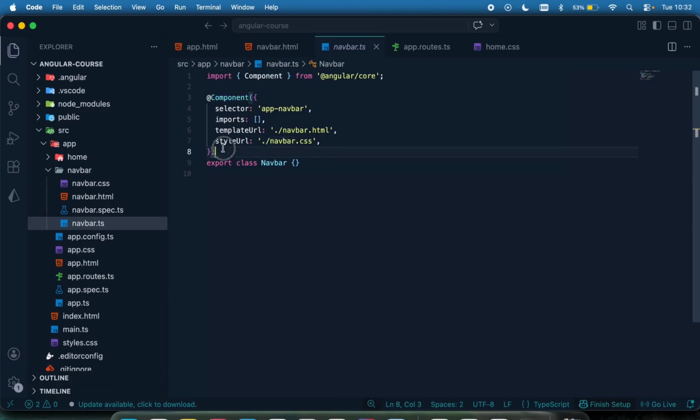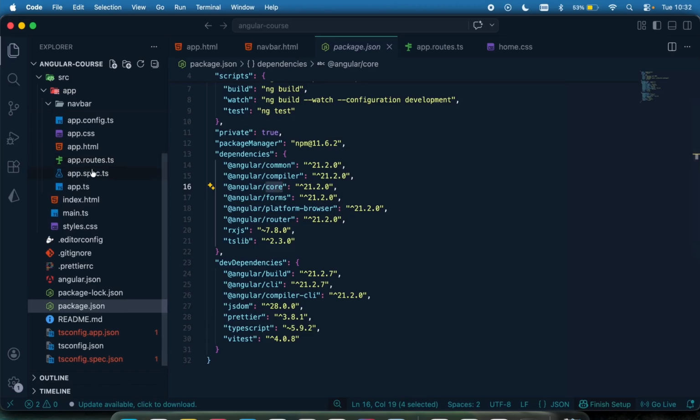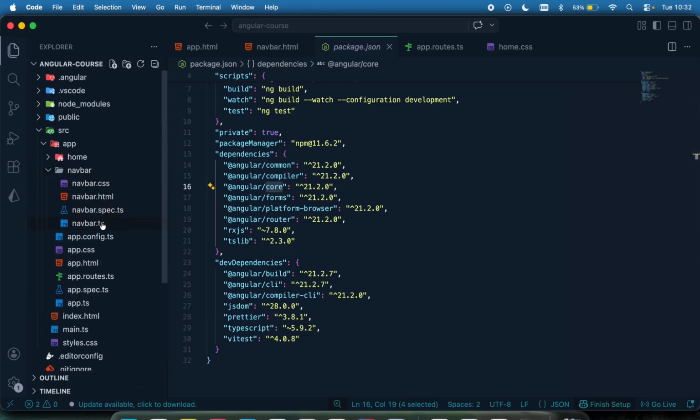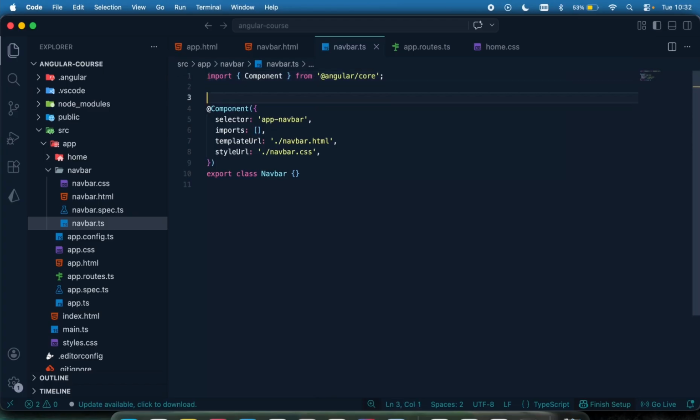So that's what this means, and then we are exporting it. We can see we're importing the component from Angular core, which we can see right here in our package.json, which is the Angular core right here. That is where we are importing the component from. Okay, so this is it, and I'm going to use the selector to render this.